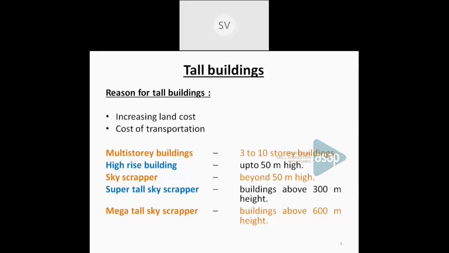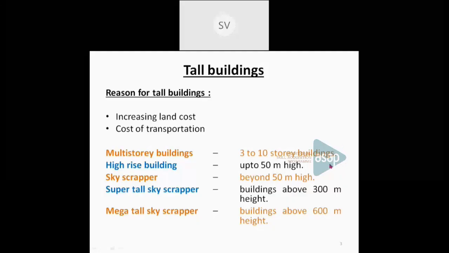Now, tall buildings can be either multi-story buildings, high-rise buildings, or skyscrapers. Multi-story buildings are buildings having 3 to 10 stories, so that can be termed a multi-story building. High-rise buildings are buildings up to 50-meter height. Above 50-meter height, buildings can be termed skyscrapers. And these skyscrapers can be super tall or mega tall. Super tall skyscrapers are buildings with height above 300 meters. And those above 600 meters are termed mega tall skyscrapers.